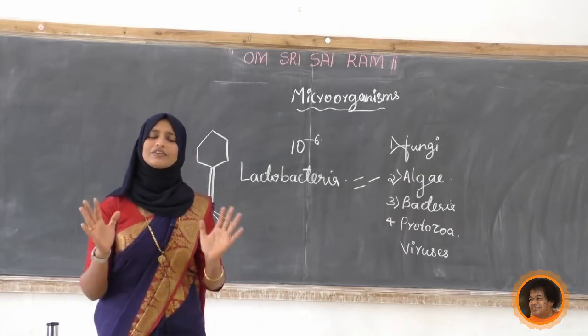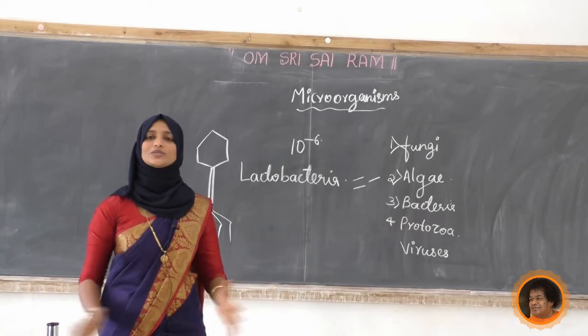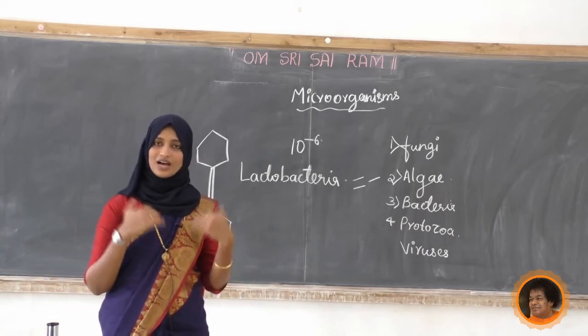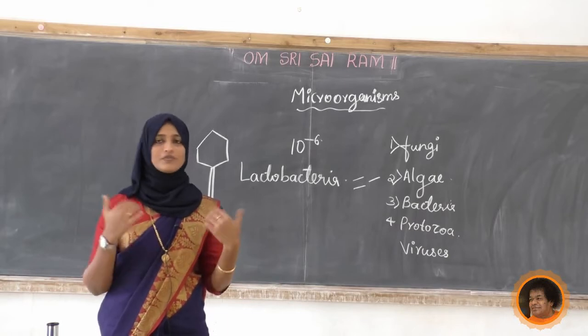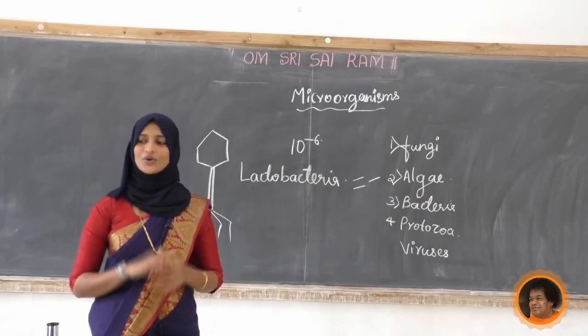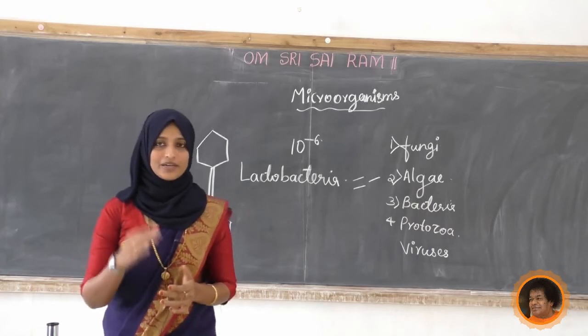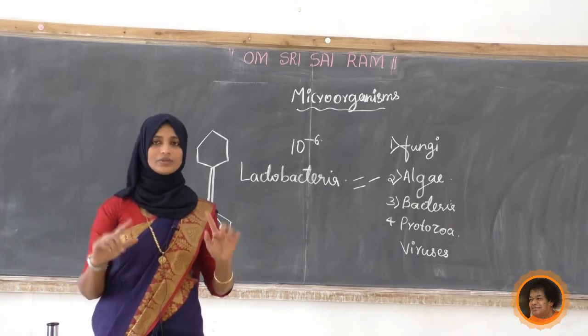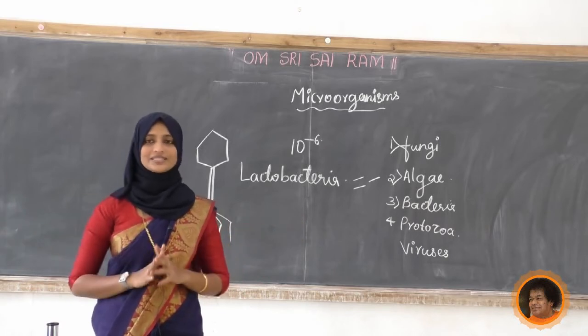Nothing will happen, no need of taking medicine also. After 1 or 2 days it will get cured because of the working of our immunity power. It is going to kill those organisms. These are the microorganisms, and we have studied where they are found, all around our environment.